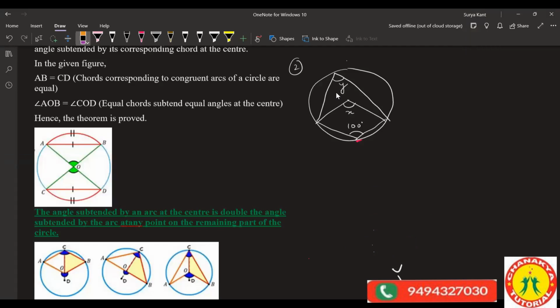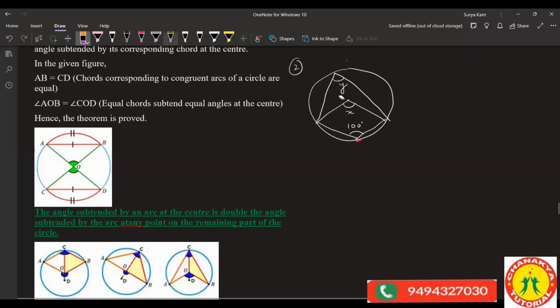Circumference up is given. How to understand? So center angle is 100. How much is the center up part? 200. Okay. Y is equal to 50, right? Because circumference up is given, center up is 200, so down will be 160. Half of 160 is 80. Like that. Understood? X will not be 100.